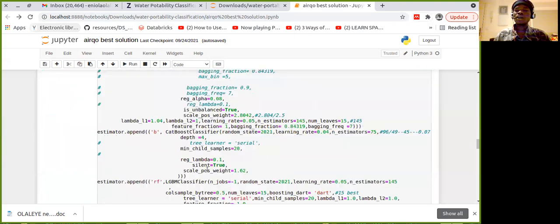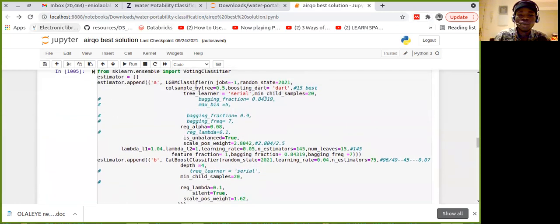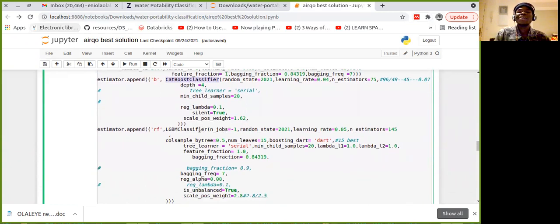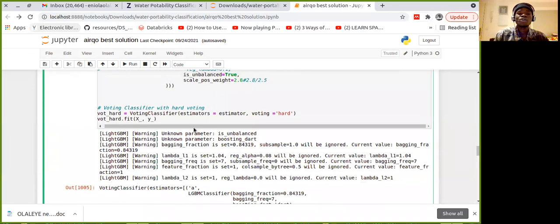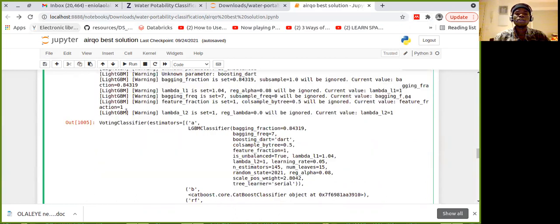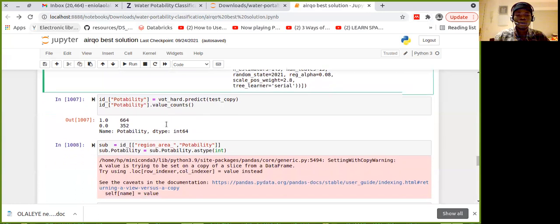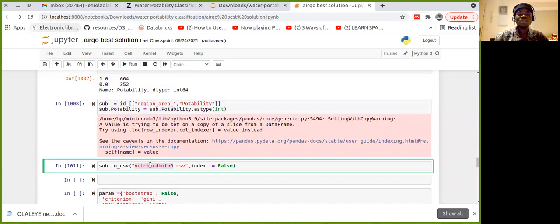So I had the LGB classifier that was doing well, the CatBoost classifier that was also trying, and I built another LGB classifier with different parameters. Then I used a voting method to pick the ones that are predicting the same thing. Then we fit our model, and we check the results on the leaderboard. This was the one that gave me the best score.